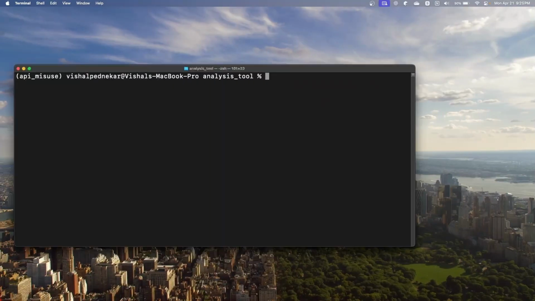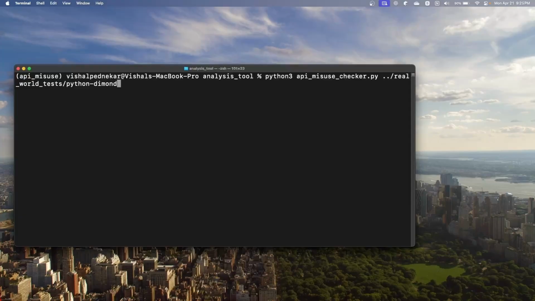So here I'm on the terminal, and I'm already in the analysis tool folder, and I'm going to run this command. Let's first check the Python Diamond repository. How I'm going to run this is python3 API misuse checker.py, and then I will provide a path to the folder.